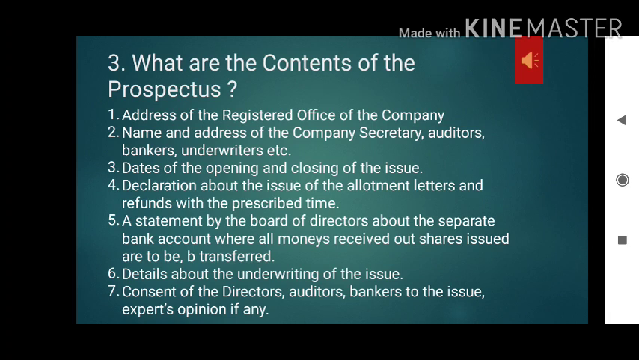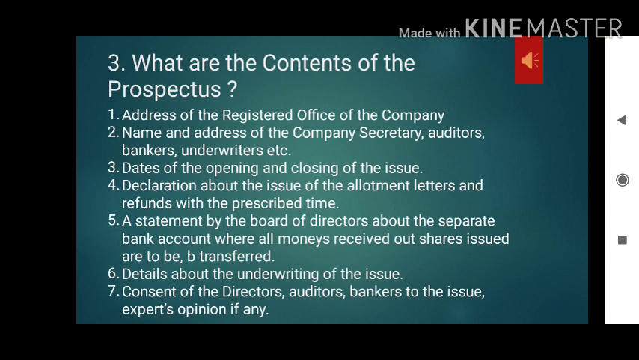First is the address and registered office of the company. Definitely when you have a company, you should have an address and a registered office, so everything should be mentioned. Second is the name and address of the company secretary, auditors, bankers, and underwriters. Whatever people are associated with the company, their details, name and address, should be there separately.